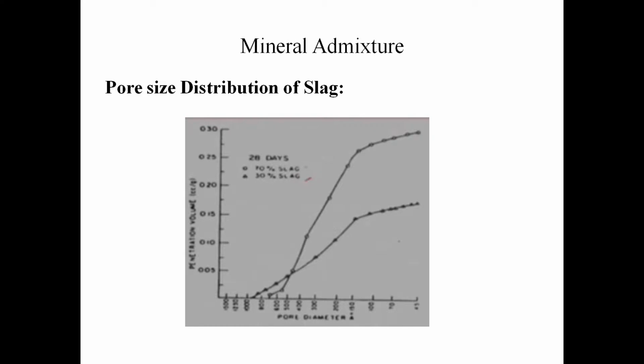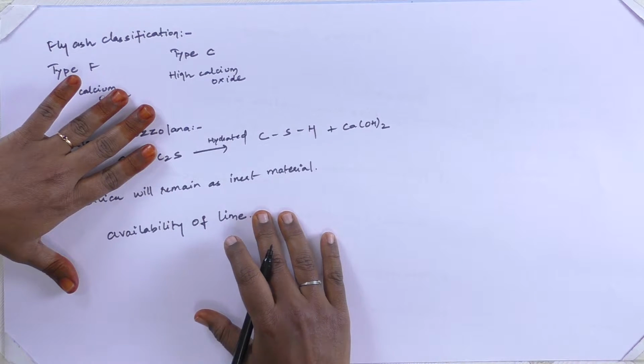Next, pore size distribution of slag. Here we are having 70% slag and 30% slag. Here the porosity of 30% slag is less when compared to that of the 70% slag. The reason is again the hydration of pozzolan, how it's being hydrated. Since the slag percentage is high, the 30% slag has less porosity when compared to that of the 70% slag. Next, pore size distribution of silica fume.